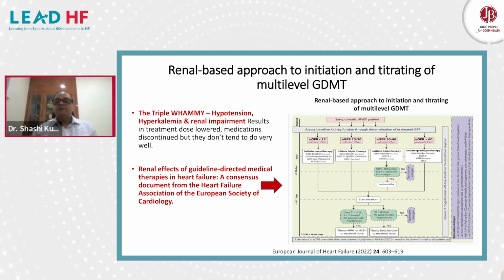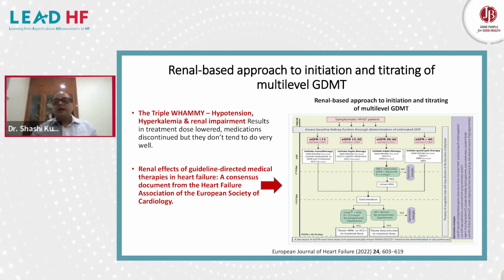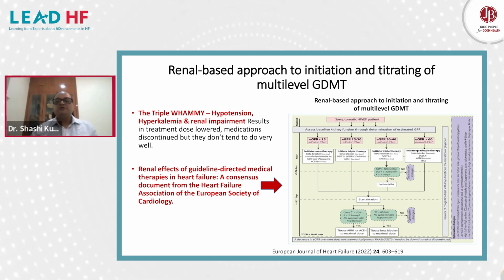If GFR is below 15 to 30, we can start with triple therapy that includes your beta blocker, SGLT inhibitors, and ACE inhibitors. But again, we need to monitor serum potassium and eGFR. But if your GFR is less than 15, or if patient is dialysis dependent, we can continue with beta blocker. If patient is already on SGLT2 inhibitors, we can continue, and other molecules like isosorbide nitrate.